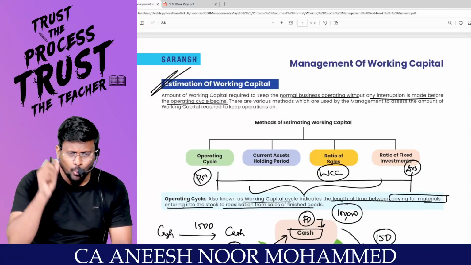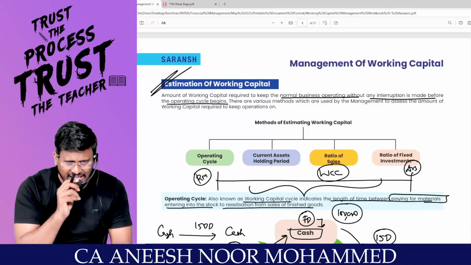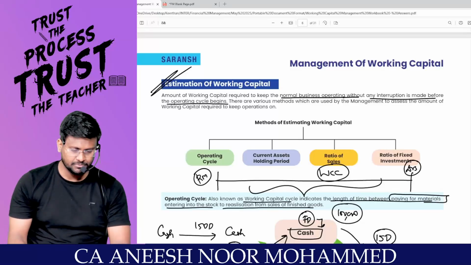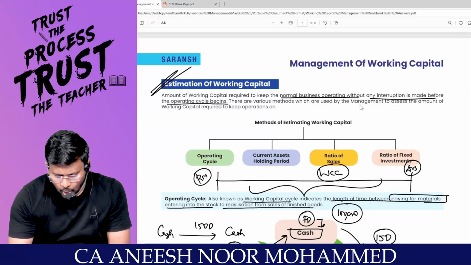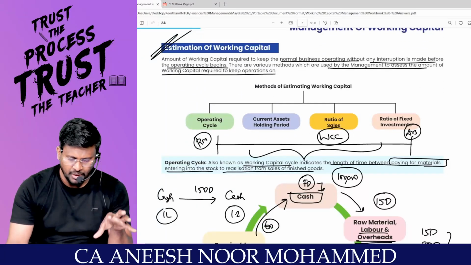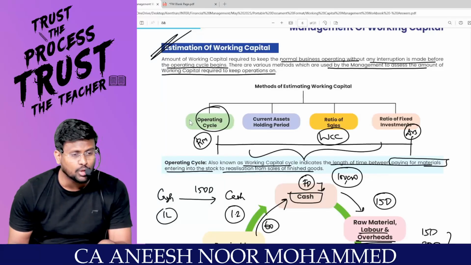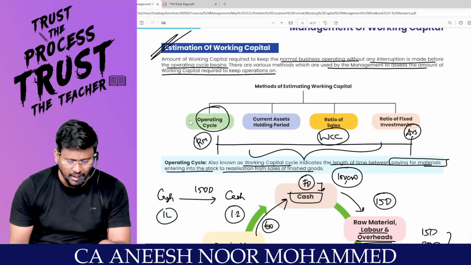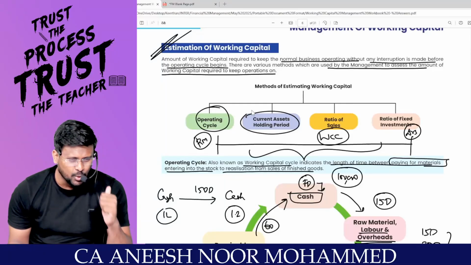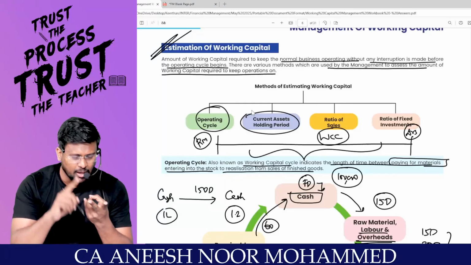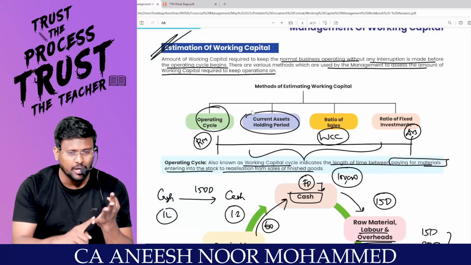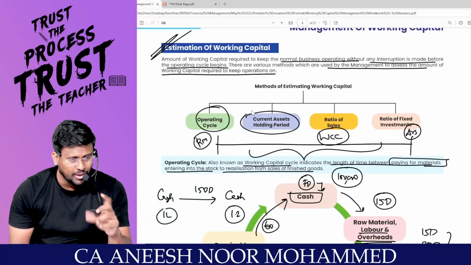So before one cycle starts, management has to determine how much to be invested in the working capital. There are various methods which are used by management to assess the amount of working capital required to keep operations on. What are the methods? Number one, they can find out the operating cycle. They can find out the current asset holding period. For how much period they are going to hold the raw material stock, the WIP stock, the finished goods stock, the debtors, the cash.